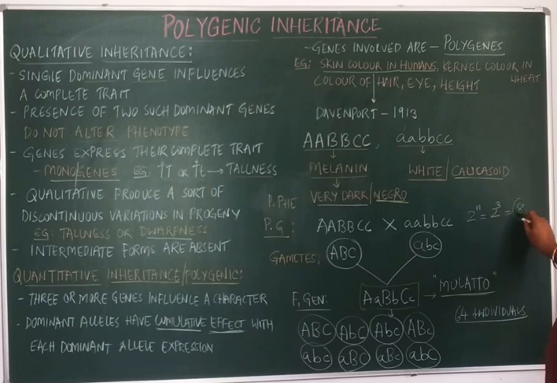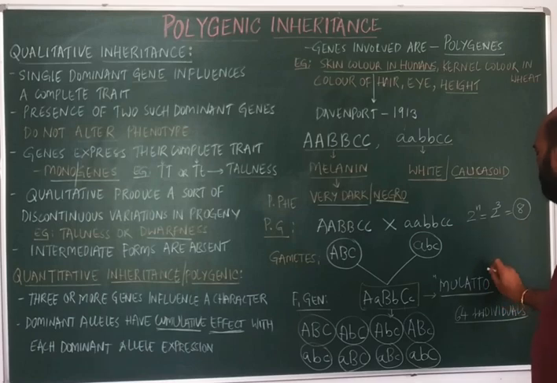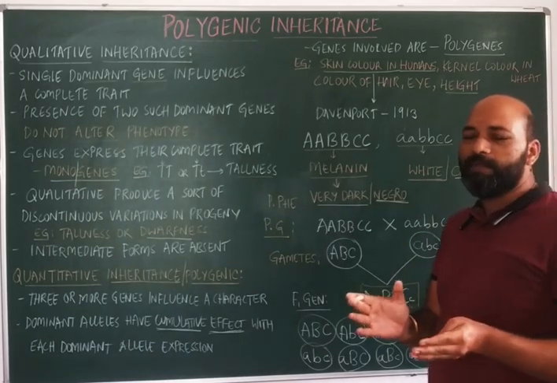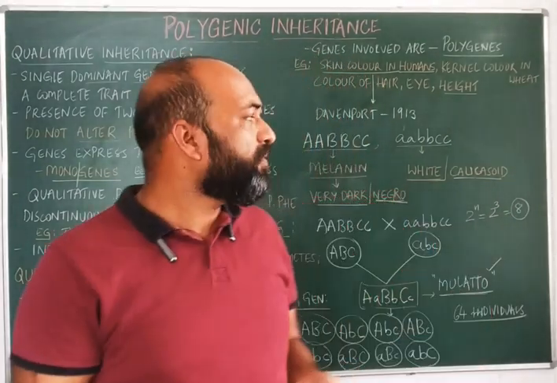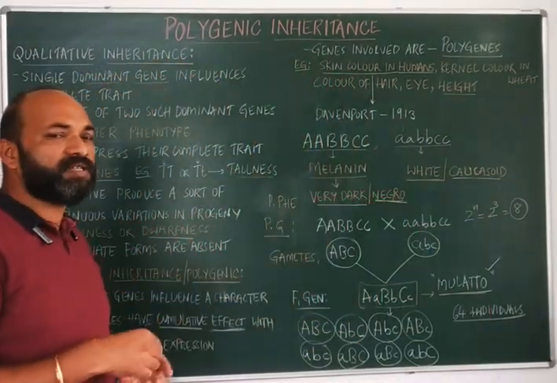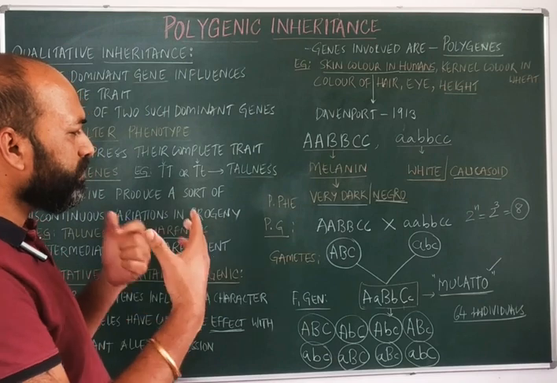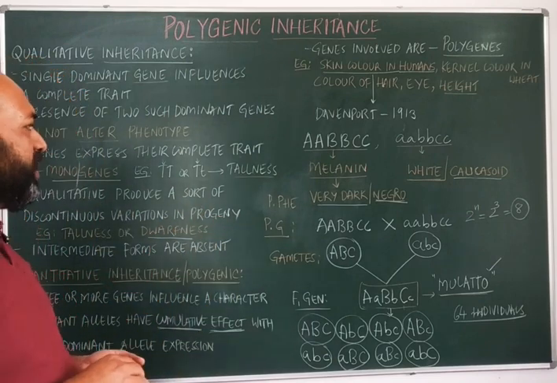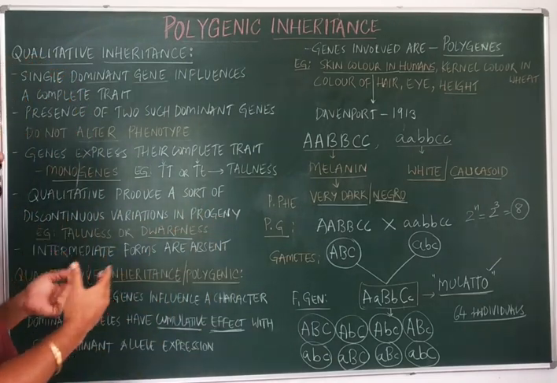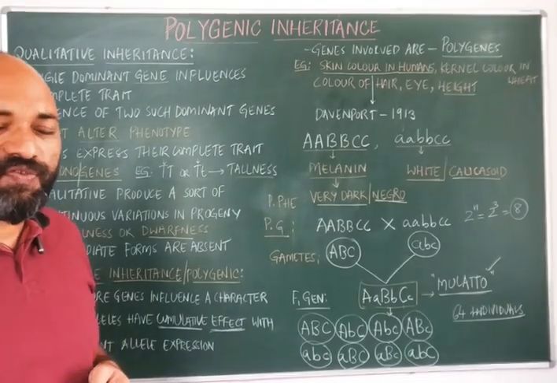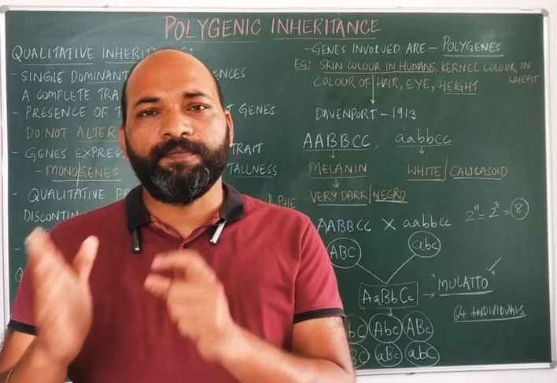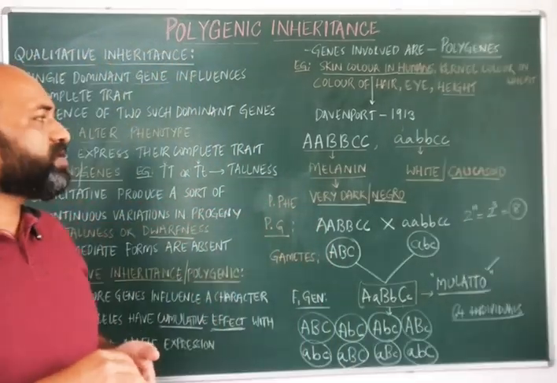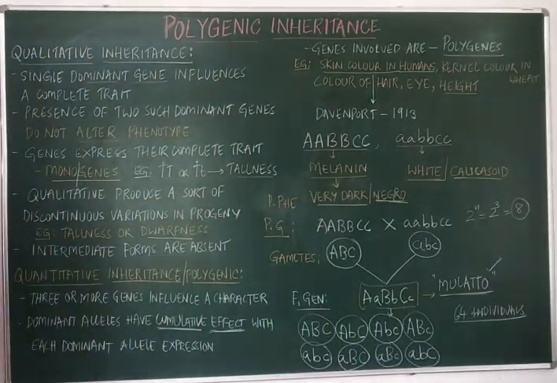So totally 8 gametes will be formed for a mulatto. When 8 male gametes and 8 female gametes fuse together, 64 different genotypes will be seen, with a ratio of 1:6:15:20:15:6:1.